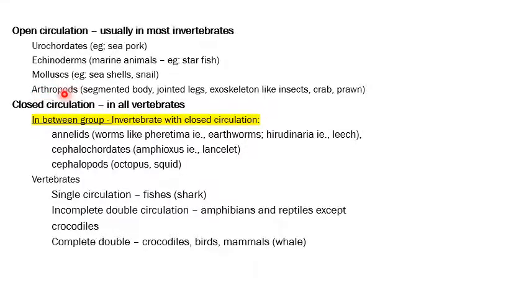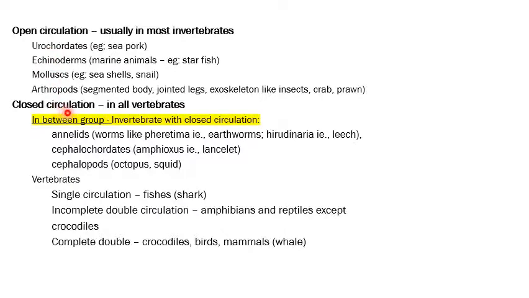Arthropods: pod means the legs, and arthro means a joint. The legs will have joints in them, and they have a segmented body, and they also have an exoskeleton, like the insects like butterflies or bees, and then also the crab. They have the jointed legs. They also have the exoskeleton, as well as the prawn or the lobsters. So this thing we have to remember: Urochordate, echinoderms, mollusk and arthropods.